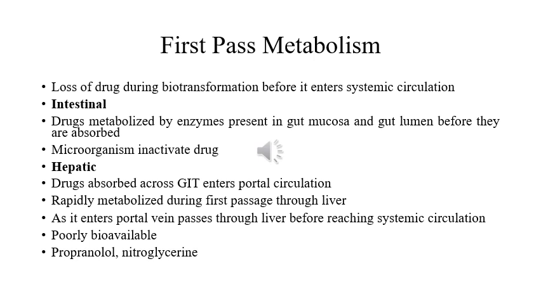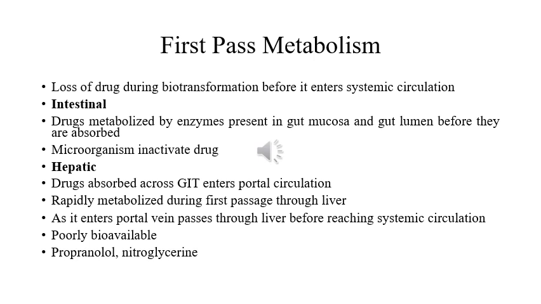If we talk about the intestinal first pass effect, drugs are metabolized in the gastrointestinal tract by enzymes present either in the gut mucosa or lumen before they are absorbed. Microorganisms present in the gastrointestinal tract also inactivate some drugs. Such drugs are not suitable for oral administration due to poor bioavailability, and examples of such drugs are catecholamines because they are degraded in the lumen of the gut. The second one is the hepatic first pass effect.